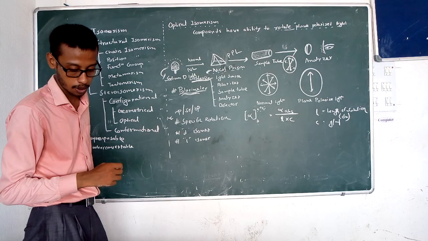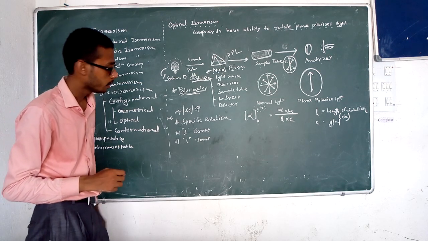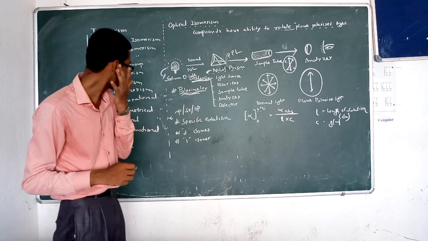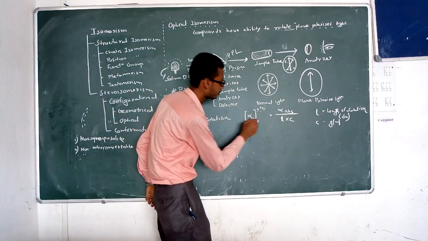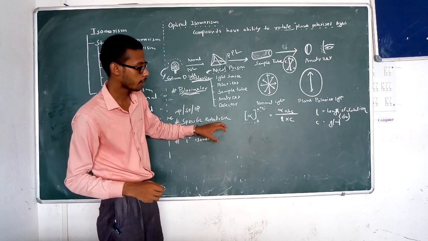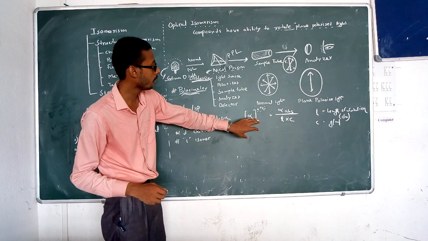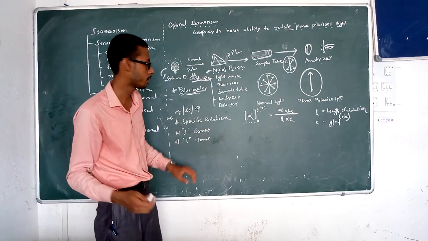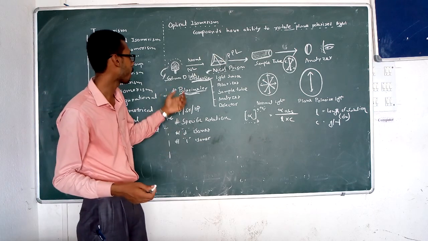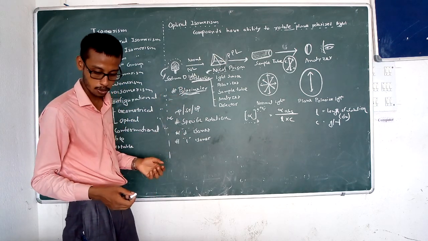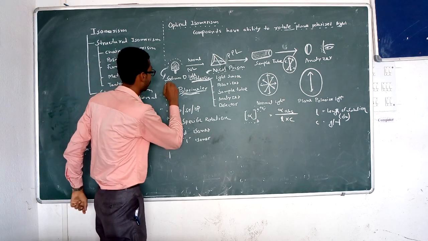Okay, so specific rotation can be easily defined as alpha D is considered as the specific rotation. Here D means the wavelength, here we use sodium D light. So the wavelength is around, I think, 589 millimicron.